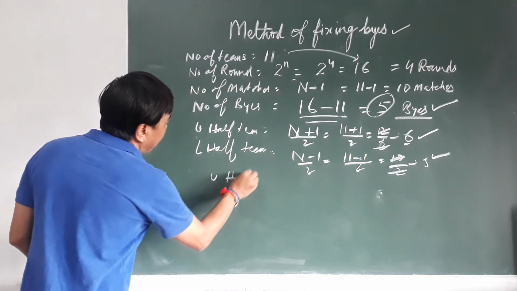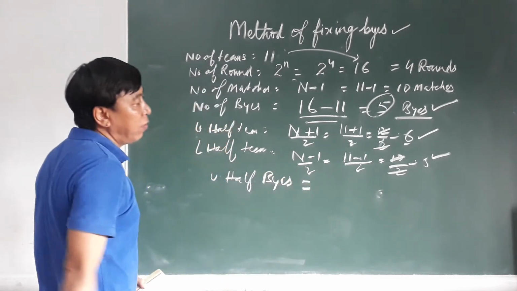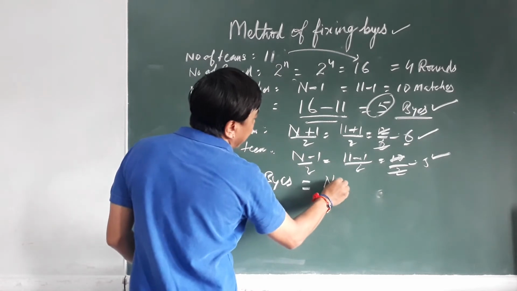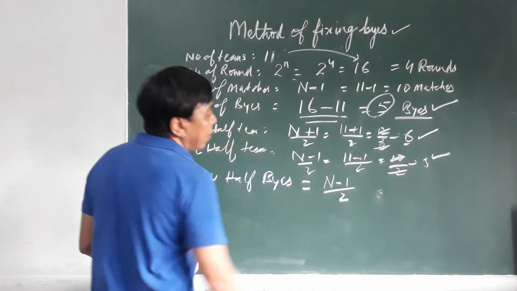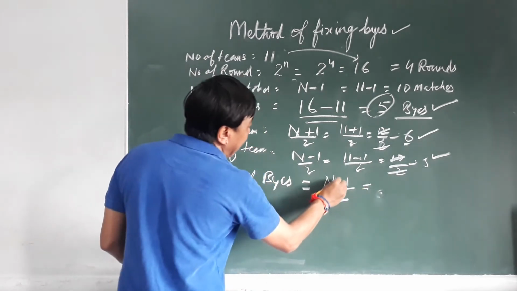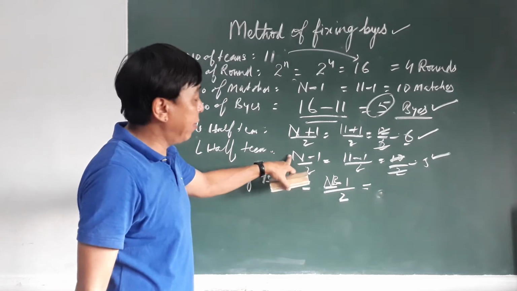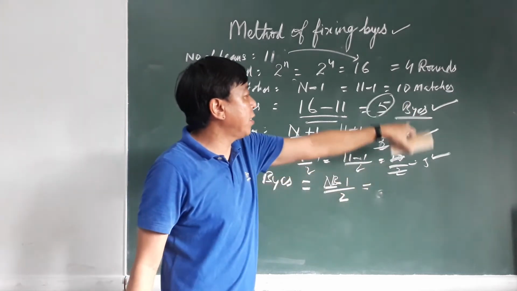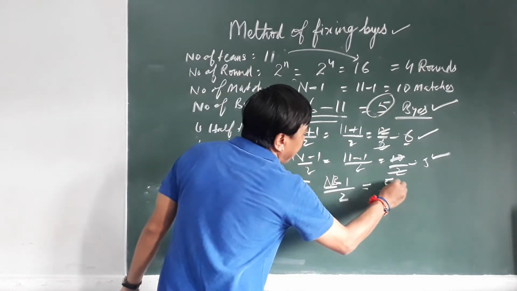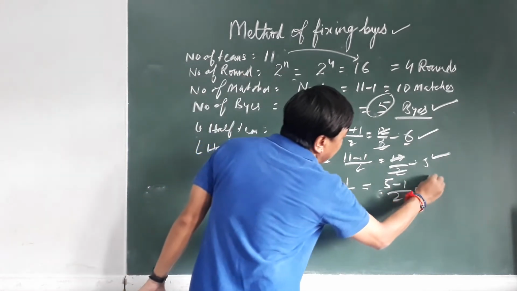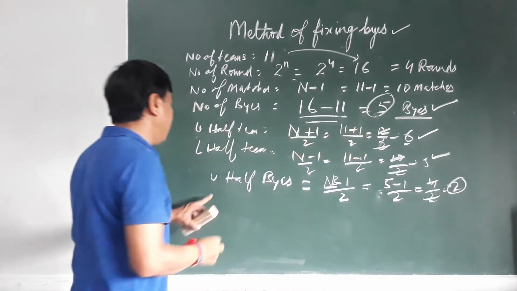Upper half byes equal to (nb minus 1) upon 2, 5 minus 1 upon 2, 4 by 2, so 2 byes are in the upper part.